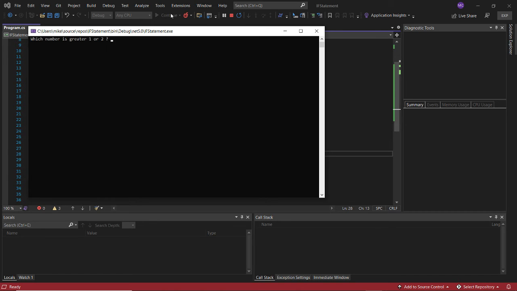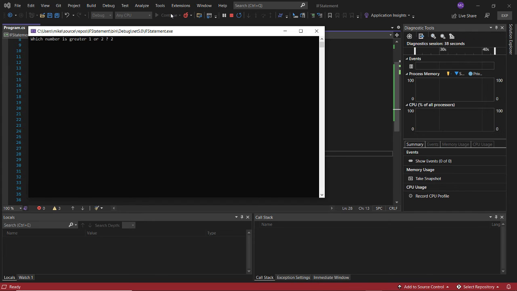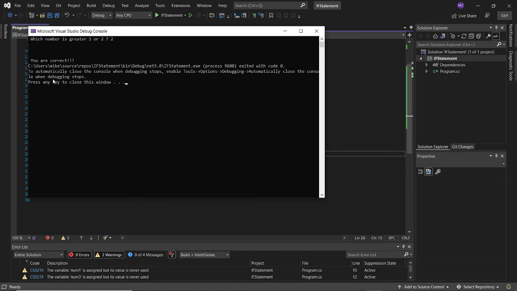Okay, there we have the computer asking us which number is greater, 1 or 2. Right now, the program we built doesn't have the intelligence to know what to do if I pick the number 1, but it does know what to do if I pick the number 2. So I'm going to pick 2 and I should get a response from the program. I say 2 is greater, and there you have it: "You are correct." So the program has a piece of intelligence using the if statement.